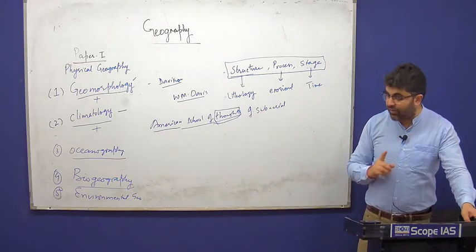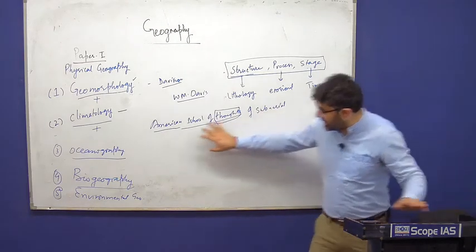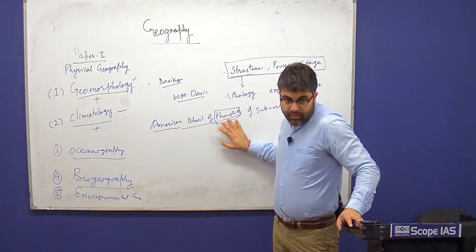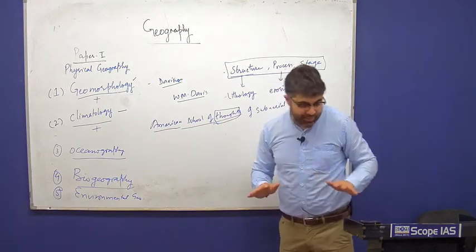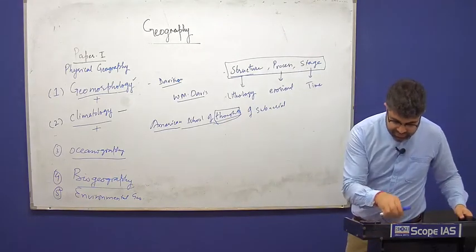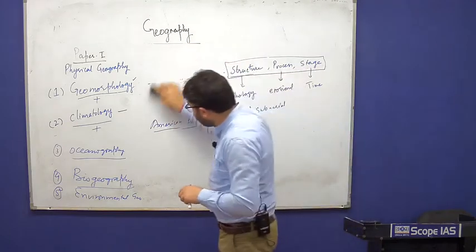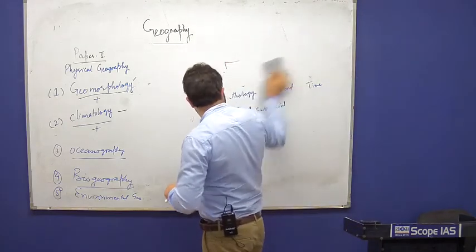That is the point we do not focus upon, and these questions become difficult. So this is about physical geography and aspects related to it. Second point